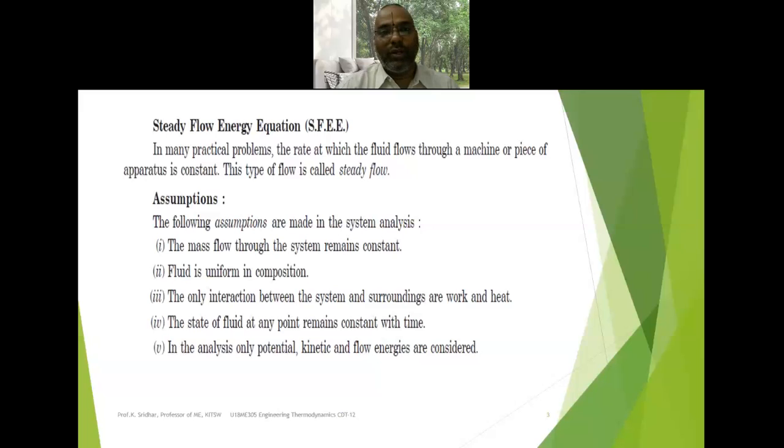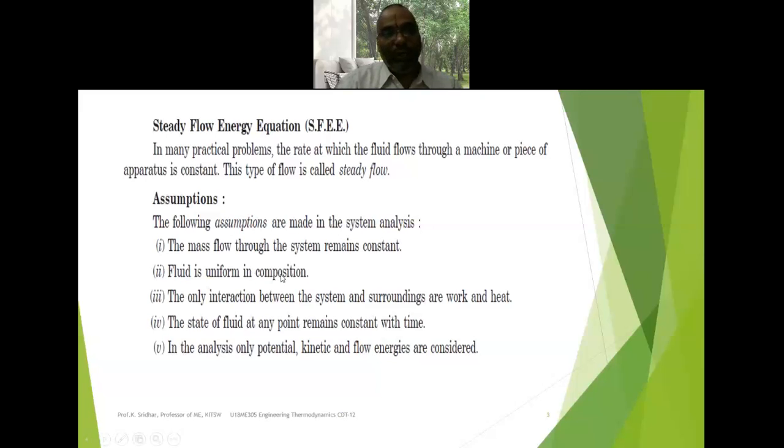I already told you that almost all engineering devices are examples of the steady flow energy equation. So what are the assumptions involved while deriving it? These are very important ones. The first one is that the mass flow rate throughout the system will remain constant. That is, the mass flow rate of the working fluid throughout the system will remain constant. That is the first important assumption.